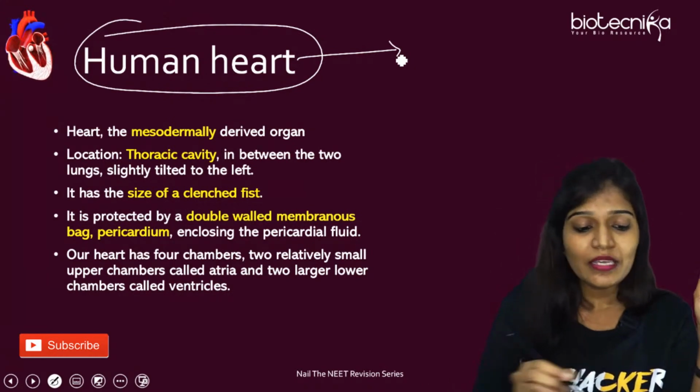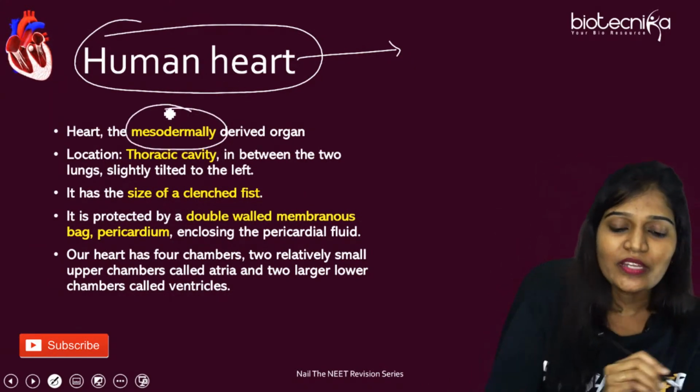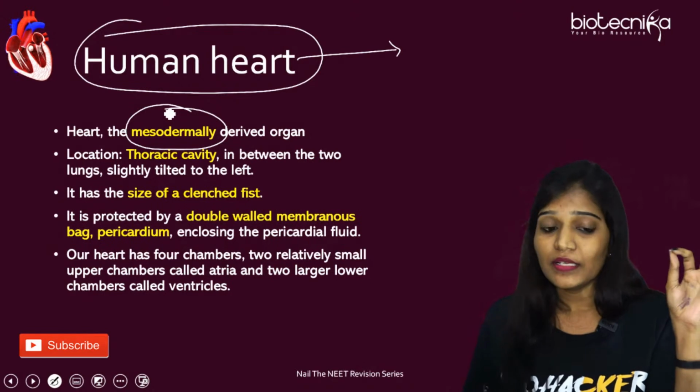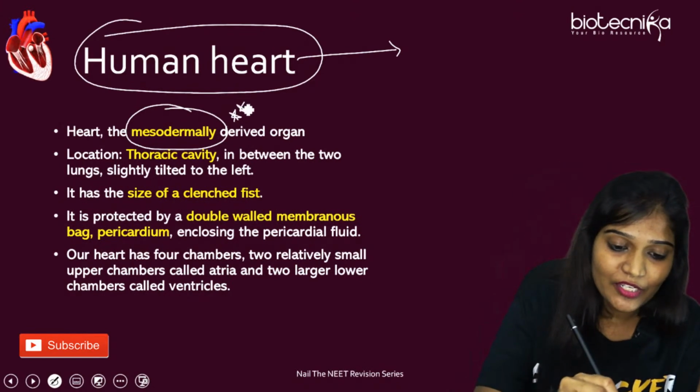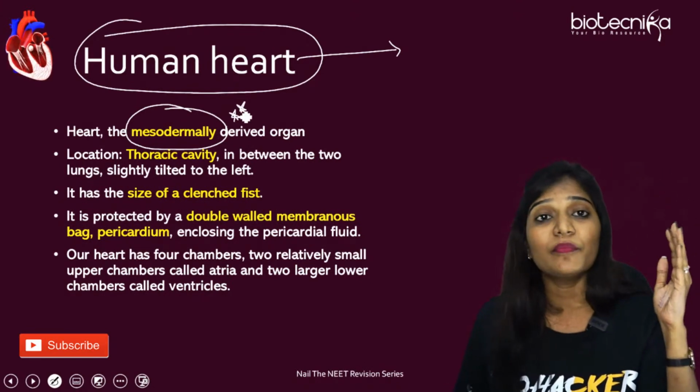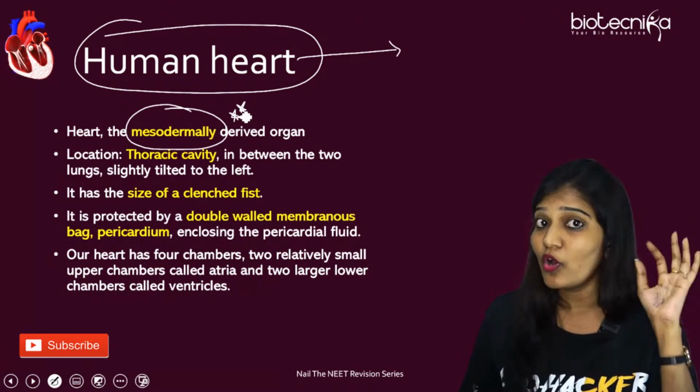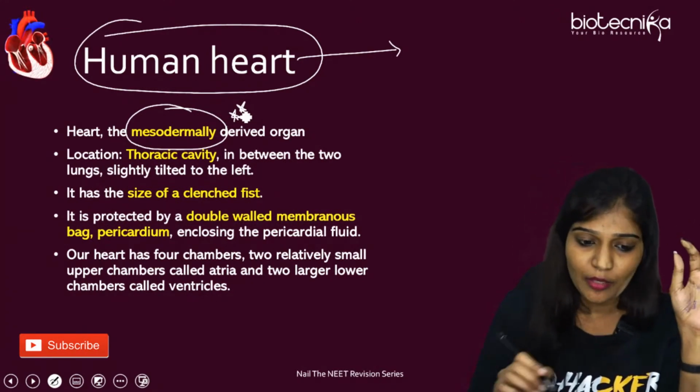Human heart. First we're going to talk about what the human heart is. A very important line: mesodermal. Where the human heart originates from is an important question in your NEET examination. They might ask whether it comes from ectoderm, endoderm or mesoderm, so your option has to be mesoderm. This is a very important question.